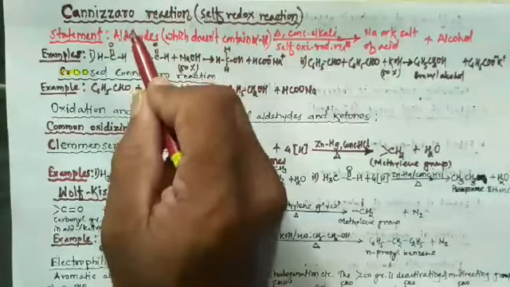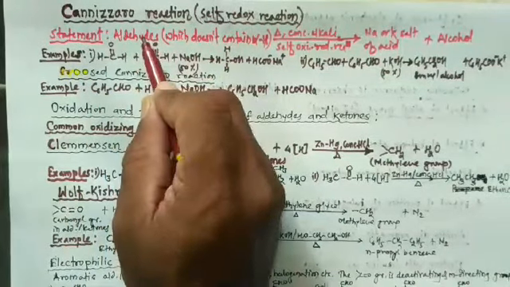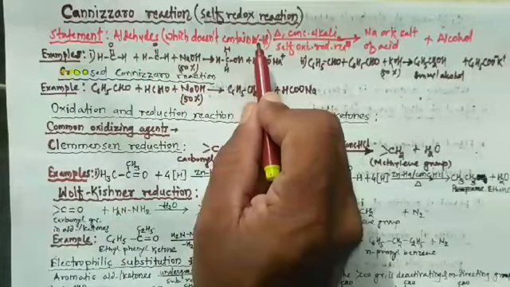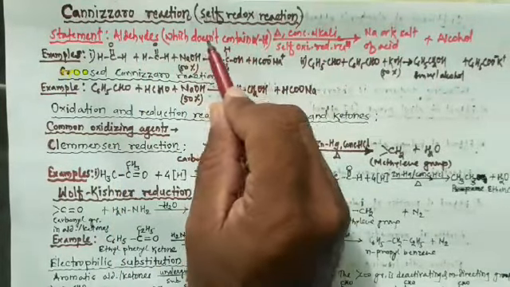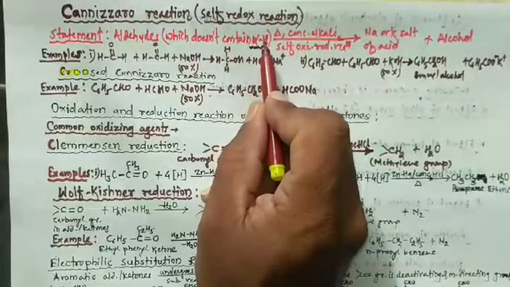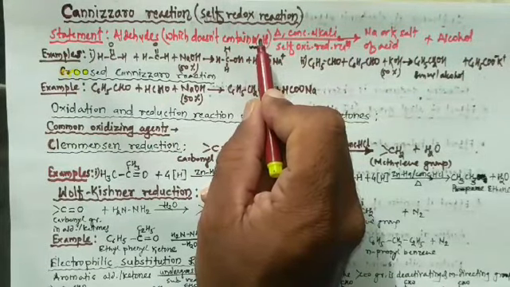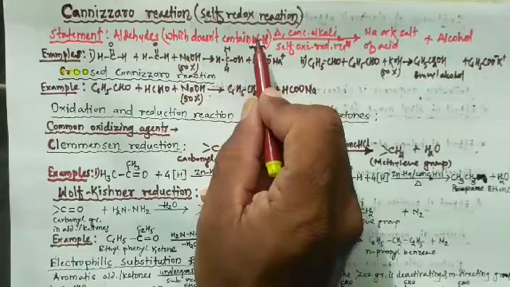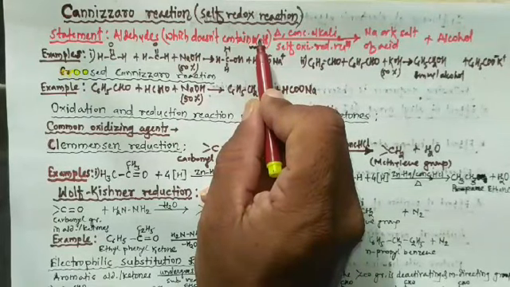So aldehydes which do not contain alpha hydrogen atom. Alpha hydrogen atom means hydrogen present on the alpha carbon atom, and the alpha carbon atom is the carbon atom next to the carbonyl carbon.